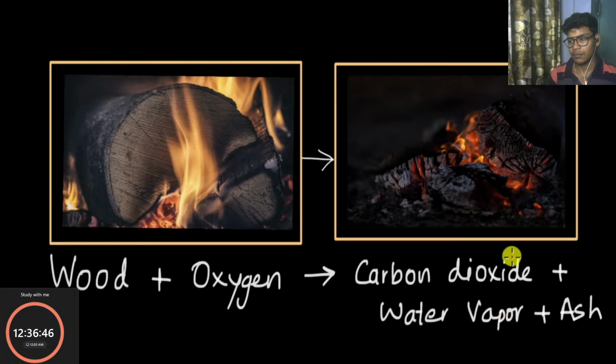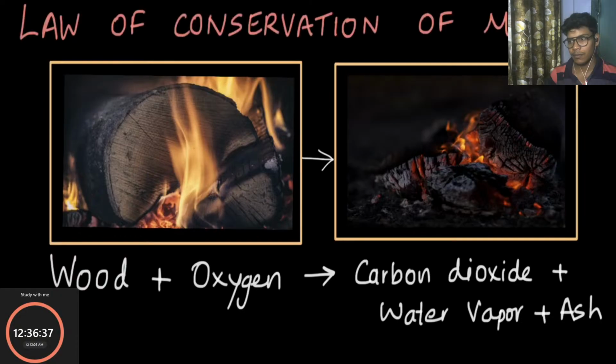Similarly, if we carry out the reaction of magnesium with oxygen in a sealed container, we will get products of the same mass as that of the reactants. So this is the law of conservation of mass, which says that mass can neither be created nor destroyed in any chemical reaction.